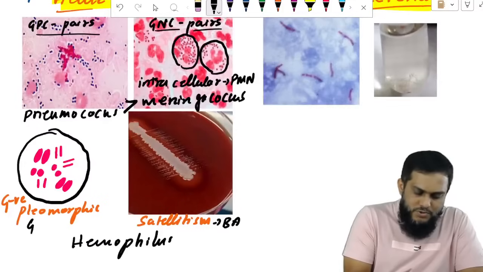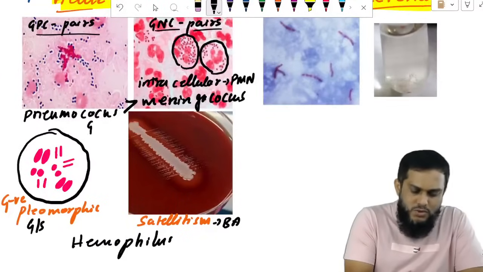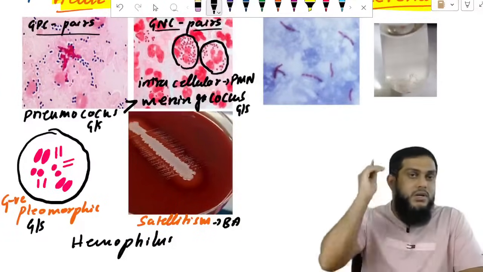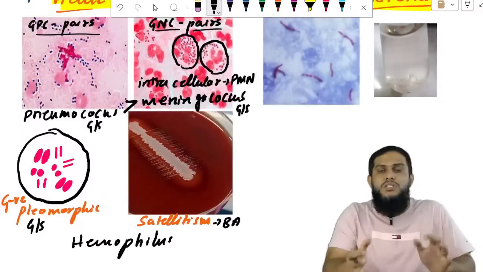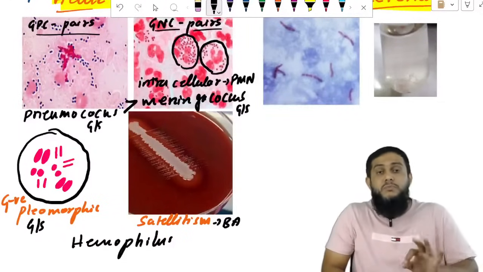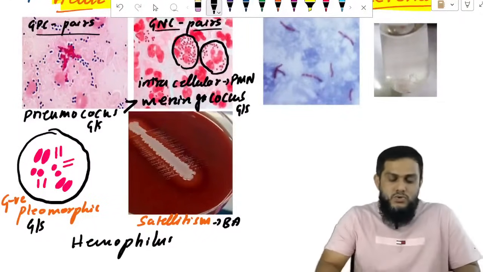And these are Gram stain pictures. This is also a Gram stain picture. This is also a Gram stain picture. So we have seen the Gram stain picture for pneumococcus and meningococcus, and for Haemophilus, the Gram stain picture and blood agar picture. On blood agar, you see satellitism.